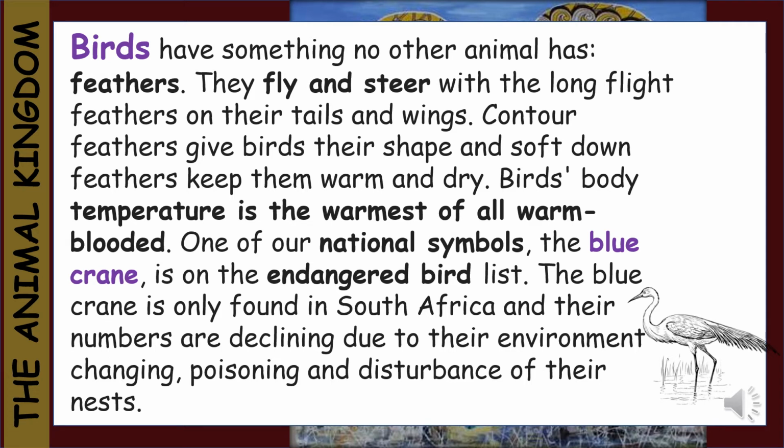Birds' body temperature is the warmest of all warm-blooded animals. One of our national symbols is the blue crane. It is on the endangered birds list. The blue crane is only found in South Africa, and their numbers are declining due to their environment changing, poisoning, and disturbance of their nests. We should work hard to prevent these birds from becoming extinct.